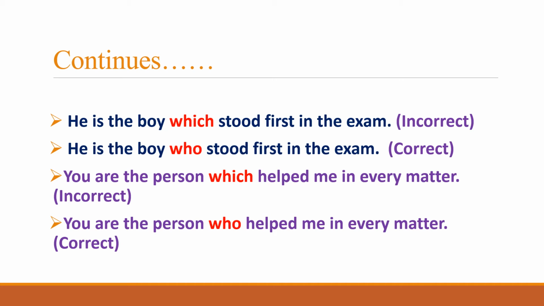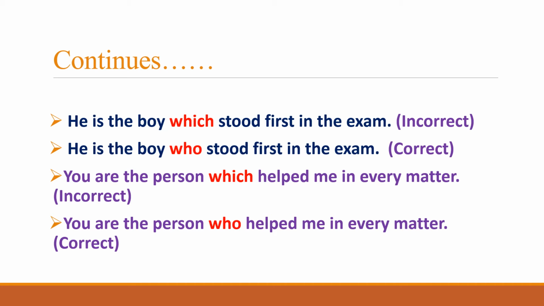Again, in this sentence, you can see that which has been highlighted. A person is followed by which, and person is a human being. So for human beings, which cannot be used. It's very simple: what we need is to replace which with who. So in the correct sentence, we will use who.